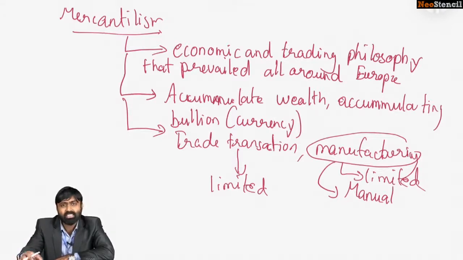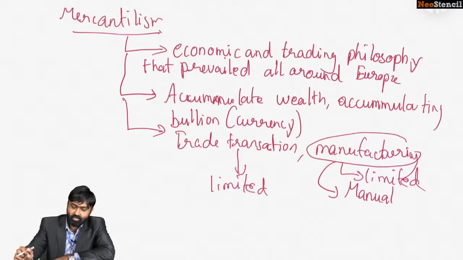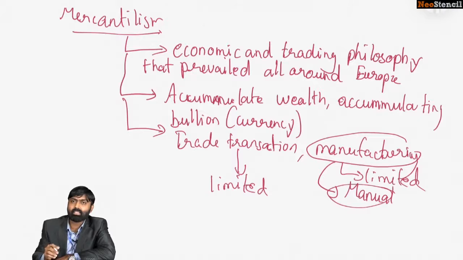Ultimately, there was a question in world history years before, but you must remember that mercantilism is just a trading philosophy. I'll give you the full picture after I complete the explanation. So trade transactions were limited as manufacturing was limited, as the country couldn't increase its manufacturing capacity manifold. It didn't have the ability because population growth was limited. Now, why was population growth limited? Now we are getting to something else.